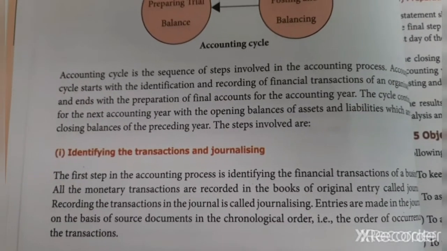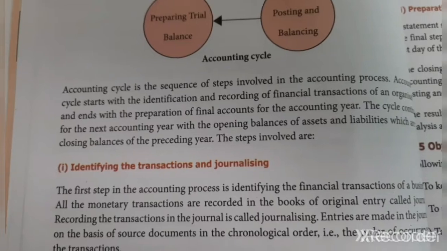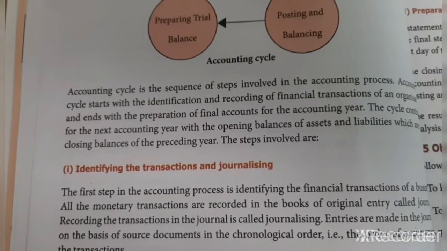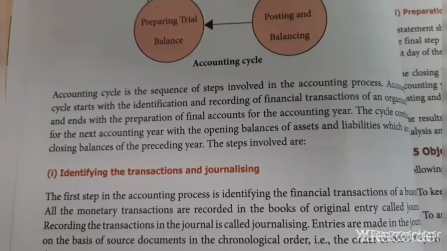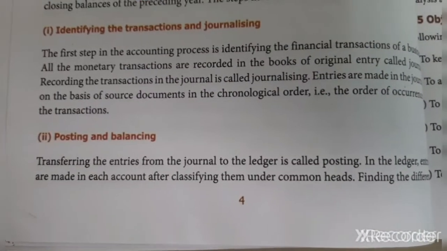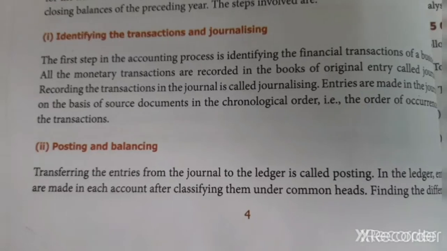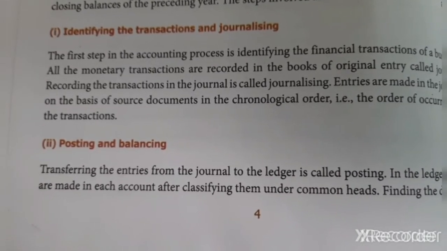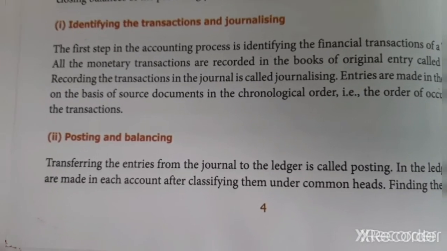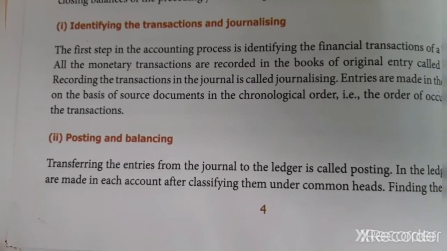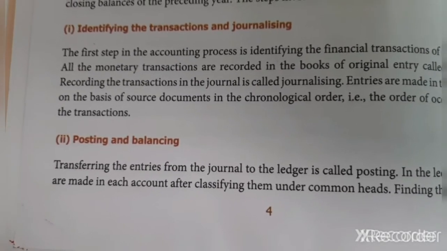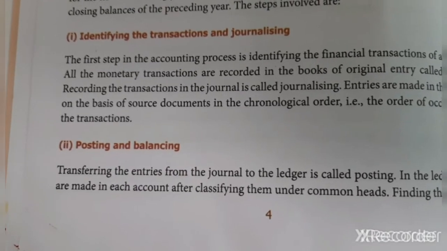Transaction means what is happening in the business. After that comes journalizing. Journalizing means what is coming inside and what is going outside. So that is journalizing. Next, posting and balancing. Posting means the pencil is coming inside and the cash is going outside. Okay. So here I am posting. Pencil comes in and the cash goes outside.